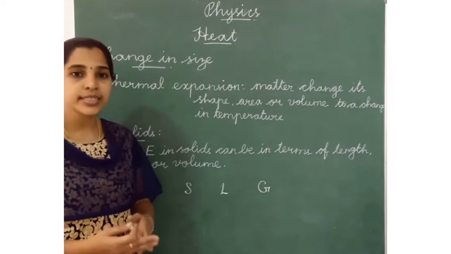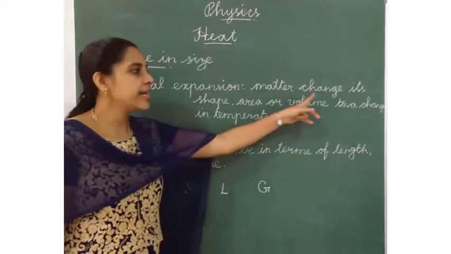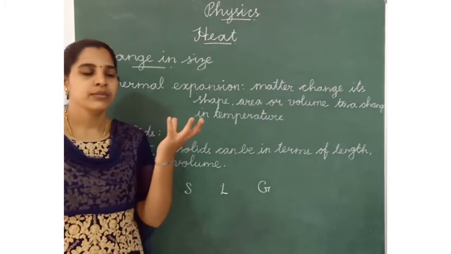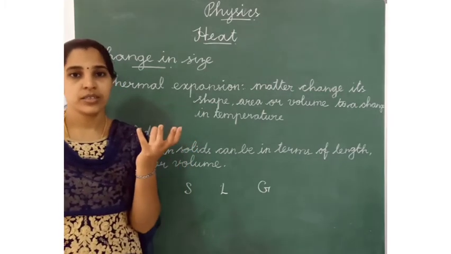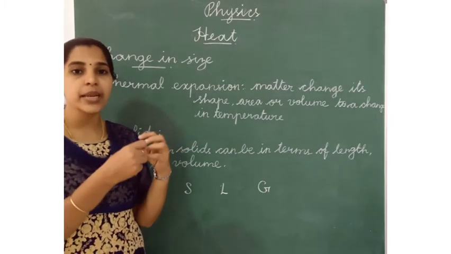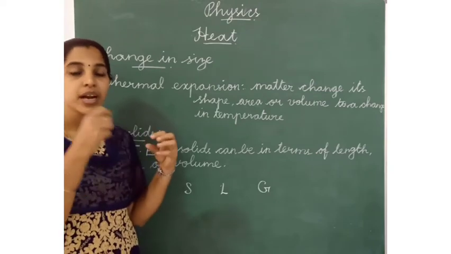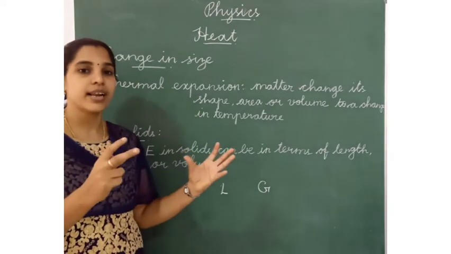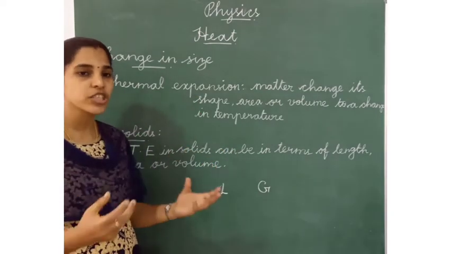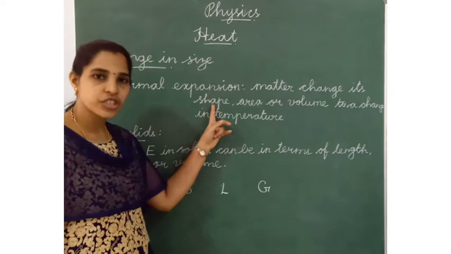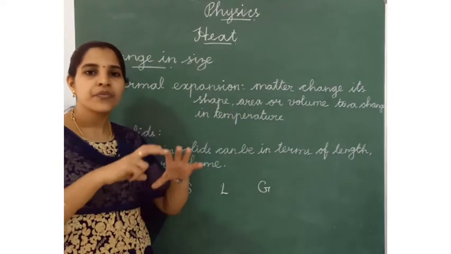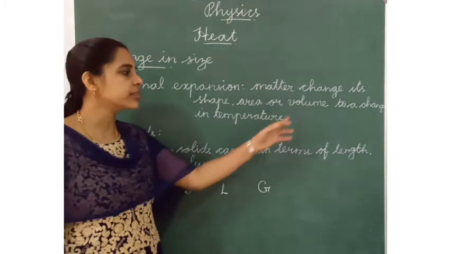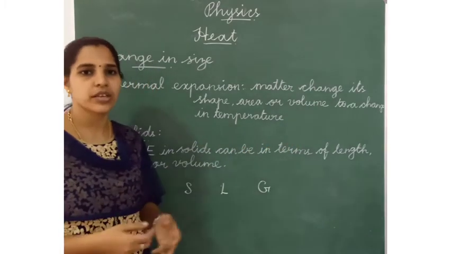When we give the temperature, the matter changes its shape. For example, take any metal rod. When we give heat to a metal rod, because of heat, the metal expands, changing its shape. Then the area will be different and the volume will also change.